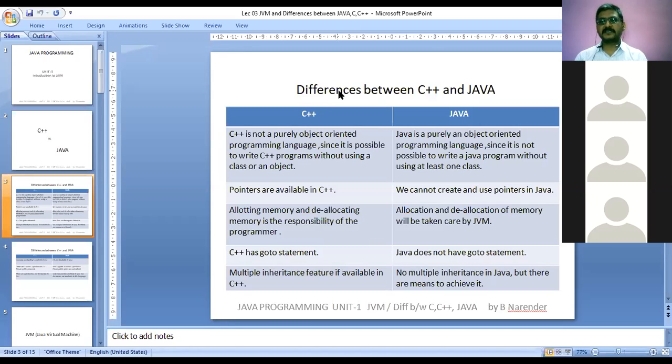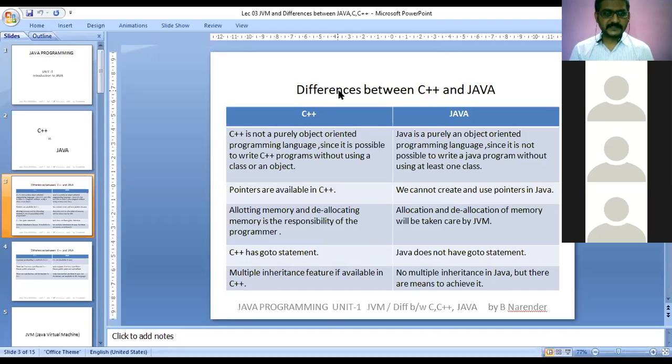In Java, we call them references. Instead of pointers, we will be using references, but they are not actually called pointers. In C++ we have pointers. In Java we don't have pointers, but instead we use a terminology called references.